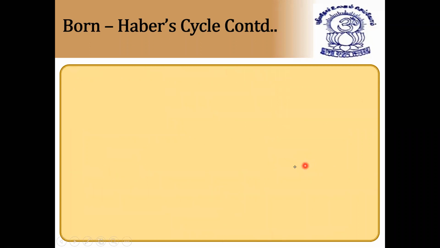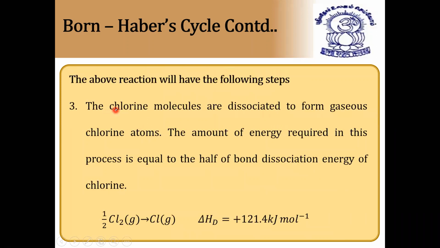Next, the third step involved in the Born-Haber cycle. The above reaction has the following steps. Next, the chlorine molecule. As you know, chlorine is a diatomic molecule. First, the chlorine molecules are dissociated to form gaseous chlorine atoms. Chlorine does not exist as an atom; it exists as a Cl2 molecule. So first we need to break the Cl2 molecule into Cl atoms.